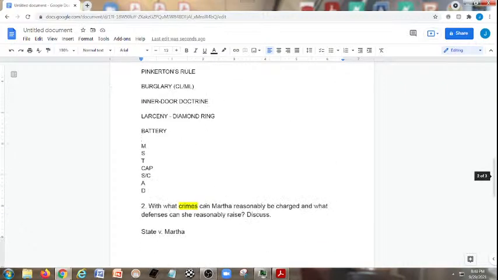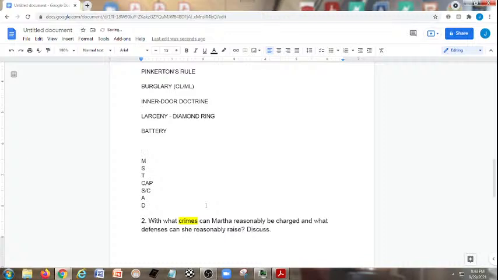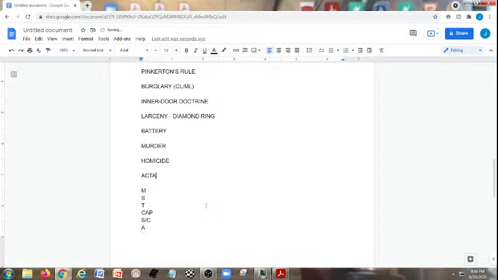So this is where we now talk about our meat and potatoes issue, which would be murder, homicide, actual cause, proximate cause, malice aforethought.